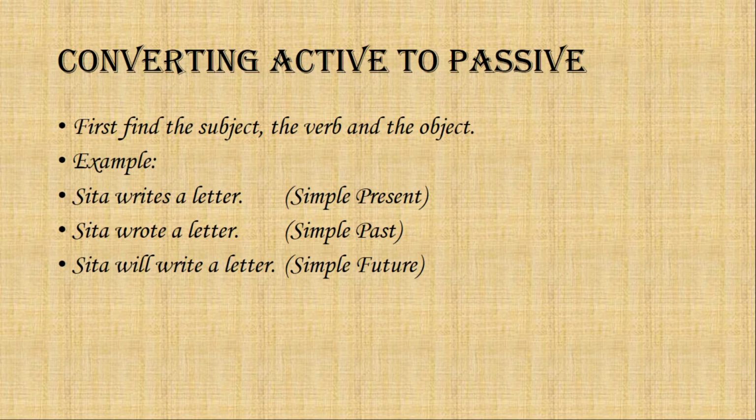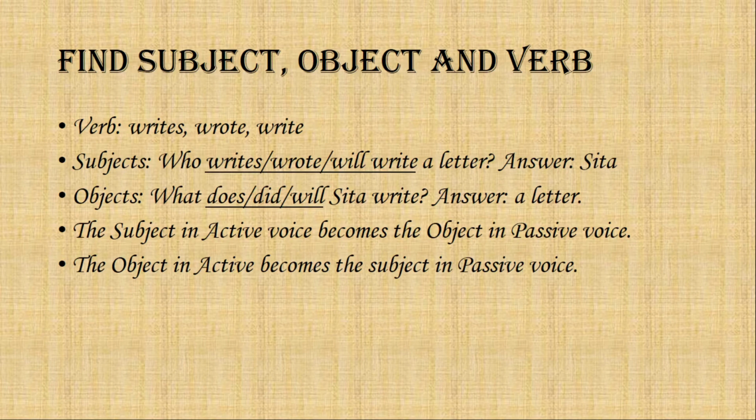Now, let us find the subjects in these sentences. Let us ask the question, who writes the letter? Who wrote a letter? Who will write a letter? The answer to all these questions is Sita. So, in all these 3 sentences, Sita is the subject.